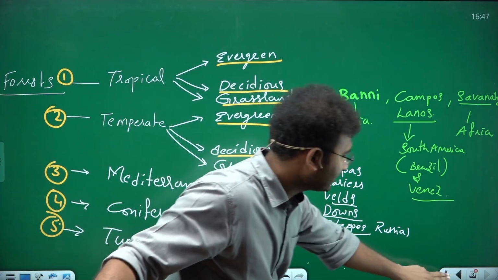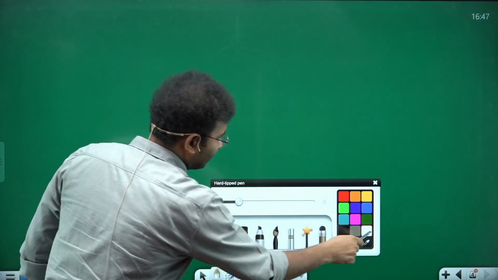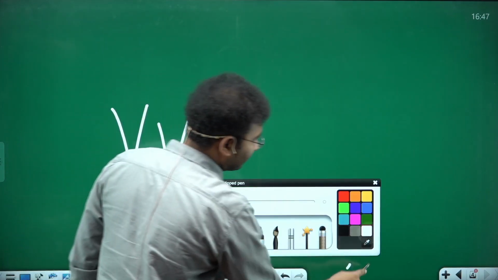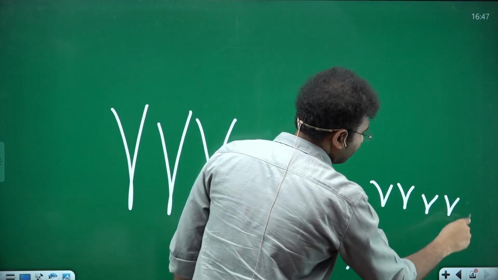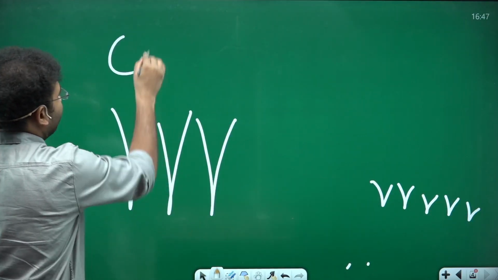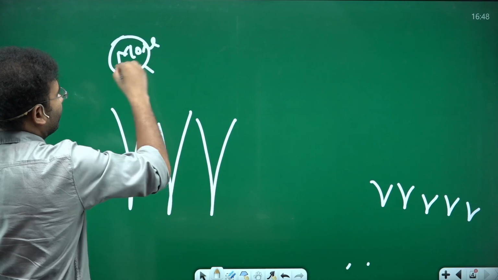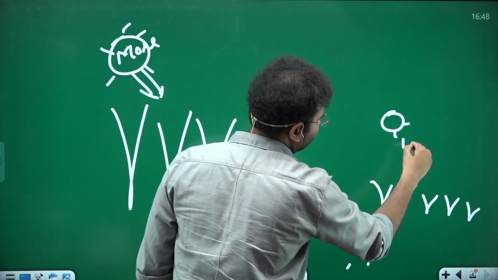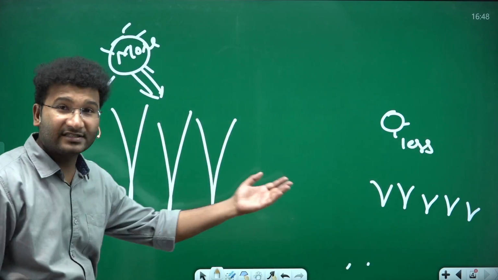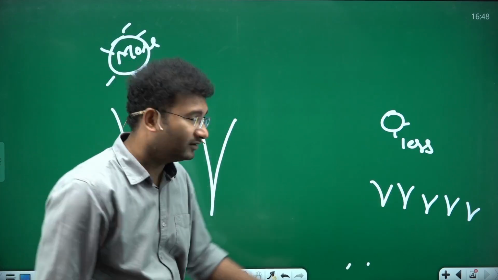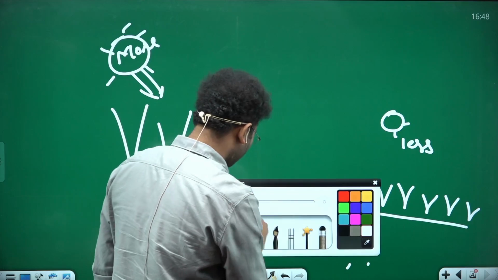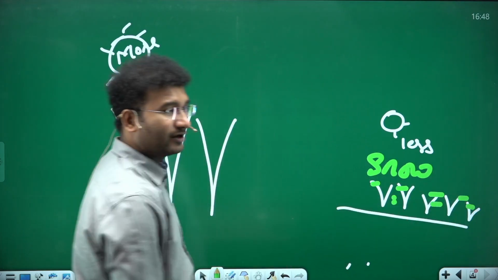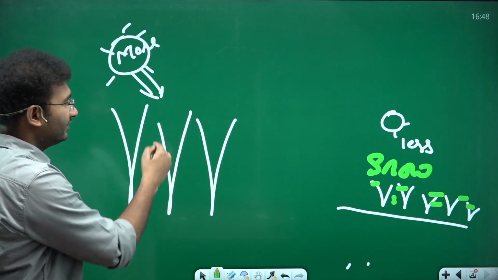Now let's try to understand the difference between the grasses. In the tropical area, the grasses can grow tall, but in the temperate area, the grasses can grow shorter. Who has more sunlight? This has more sunlight, good sunlight. Who has less sunlight? They have less sunlight. Water availability is more or less the same. But during the times of winter, this area can see snow. There can be snow over this. But during the times of winter, here there won't be any snow.